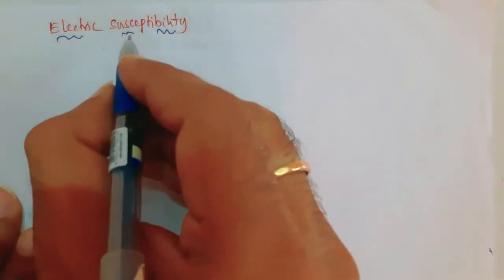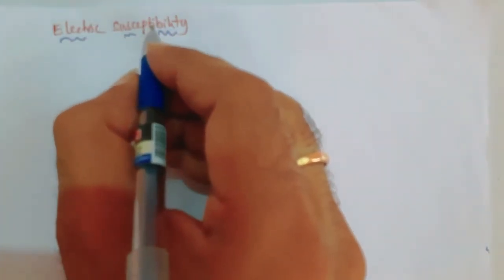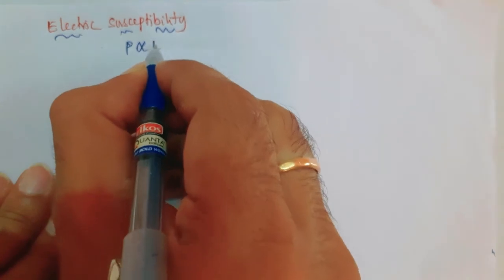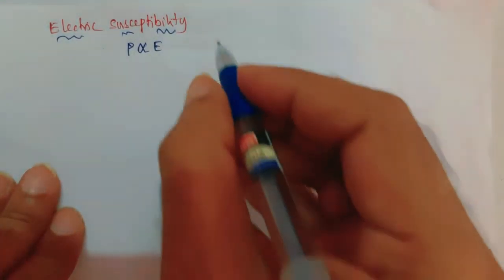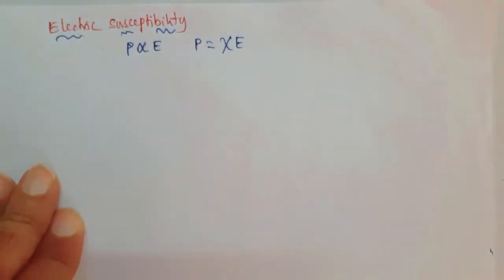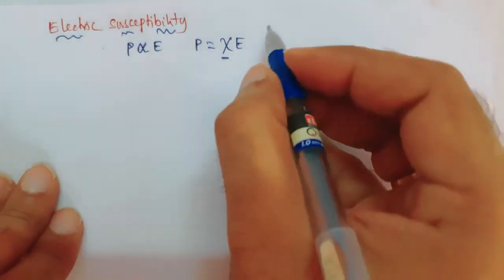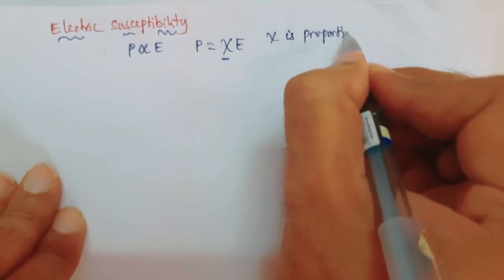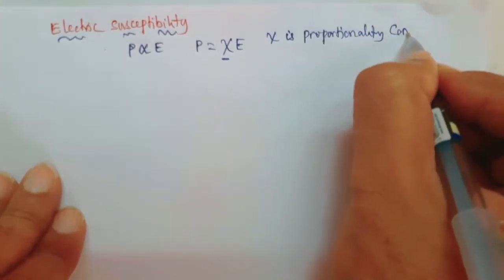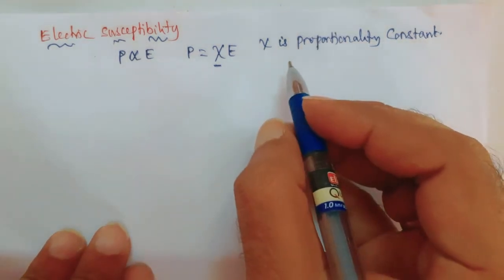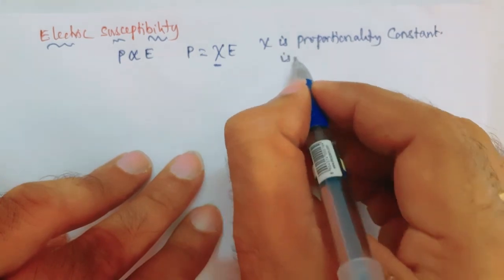The polarization vector P is directly proportional to the electric field E, or you can write P is equal to xi into E. This is a proportionality constant, and this proportionality constant is called the electric susceptibility.